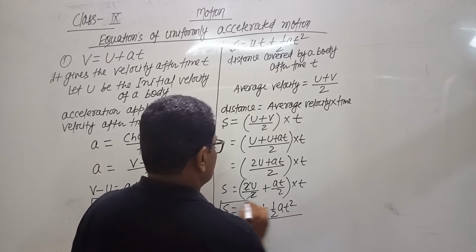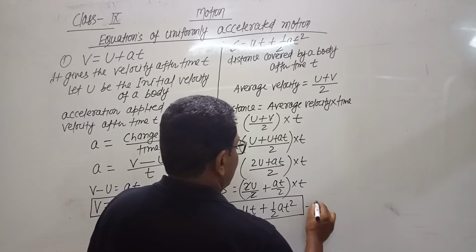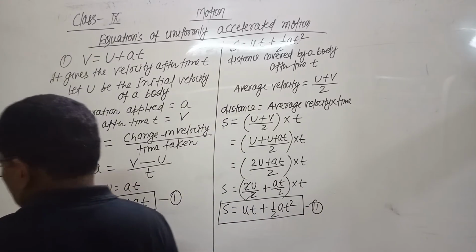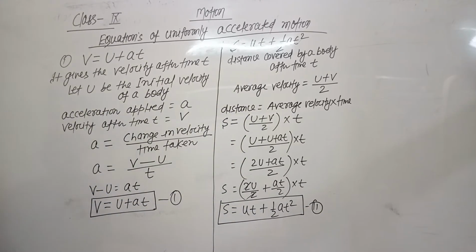So this equation is called the second equation of motion. Second equation of motion: distance covered by a body after time t. s equals ut plus half at square.